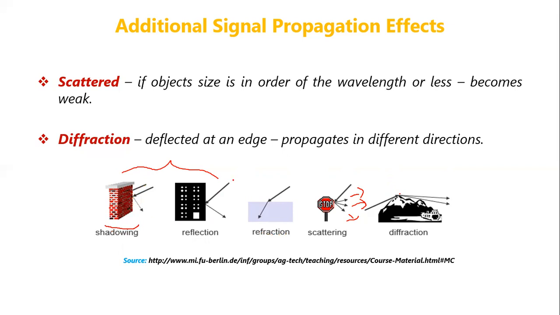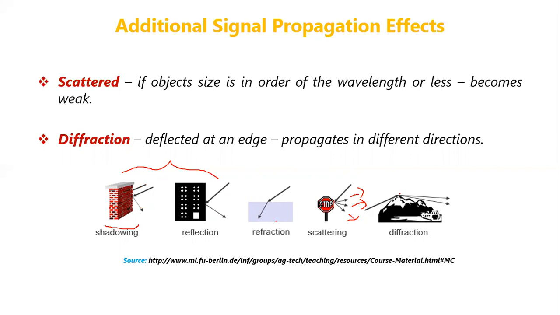Whereas in reflection, the wave gets reflected, and the reflected wave will not be as strong as the original wave, and it will become weaker. So reflection and shadowing happen if the object size is greater than the wavelength.